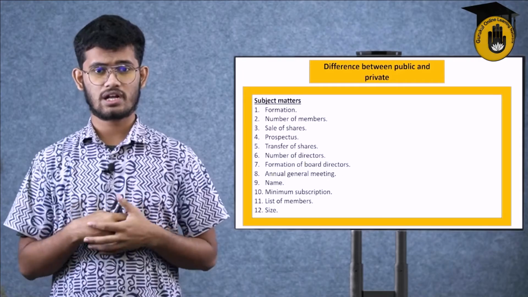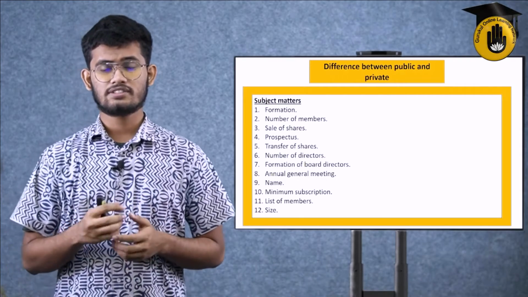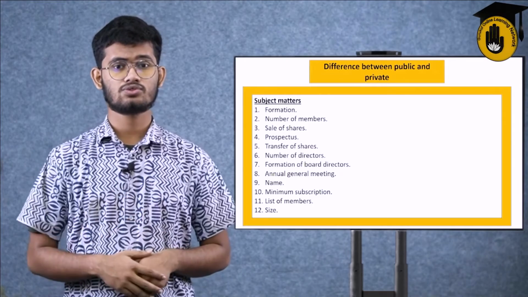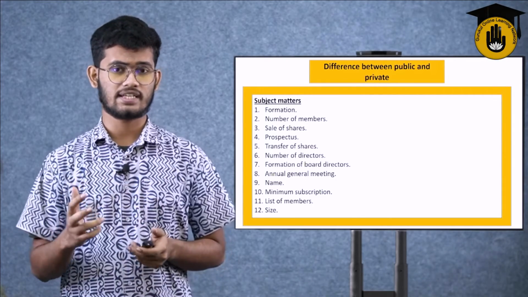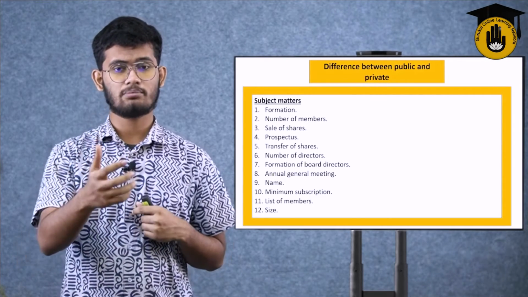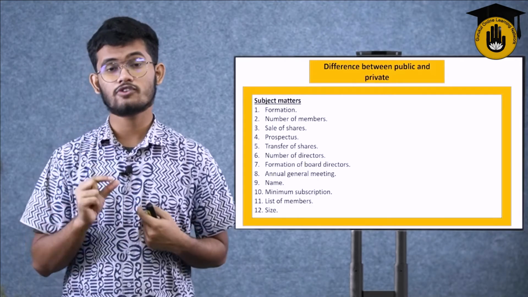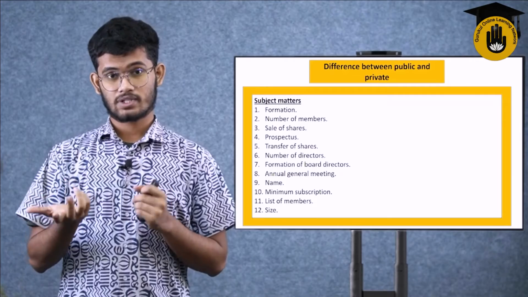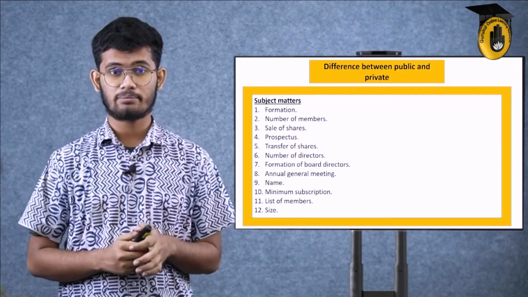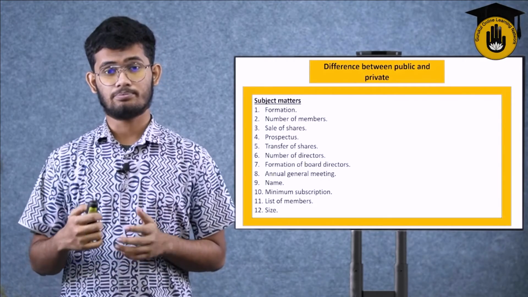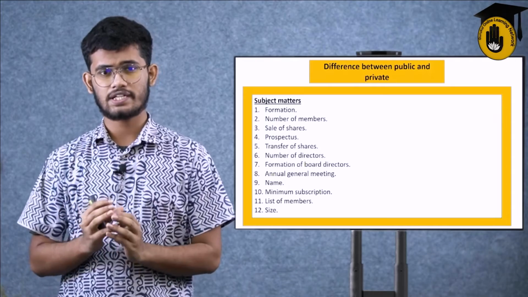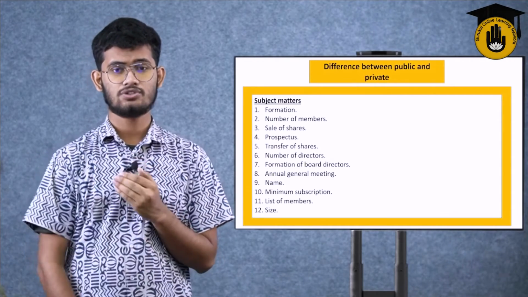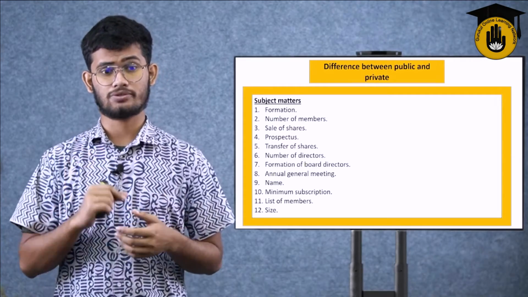So how can we describe the list of members? The list of members is according to the list of shares they're selling, and the directors or the owners are totally different factors from everything else. The number of shares you're selling is the number of members, or the number of small proportions of owners you're taking into your company. That's different. In private, there is a certain number, 5 or 10, of board directors. There is a very particular amount of shareholders in the company. So the list of members is very huge in public, and in case of private it's very short.